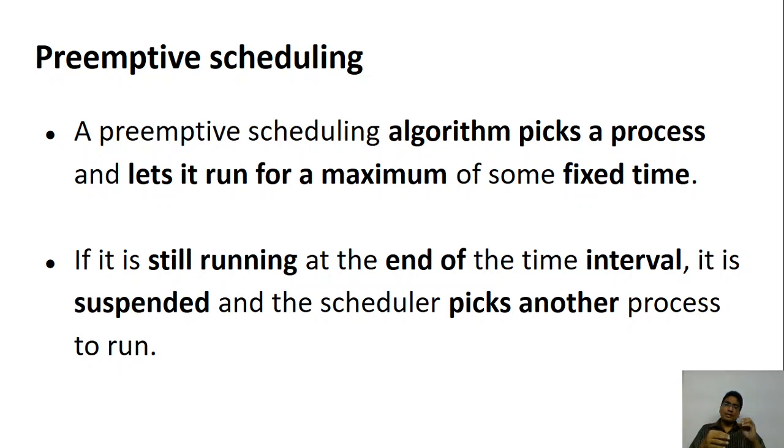Every process is given a quantum. Quantum is one small unit of time. It could be 1 millisecond, 1 microsecond, 10 milliseconds. It depends, so quanta depends. Generally it is a very small unit of time. So let's say 1 millisecond. So every process is given 1 millisecond.